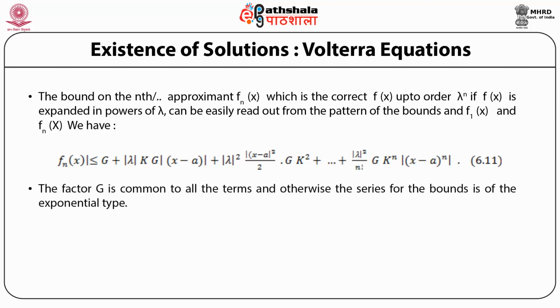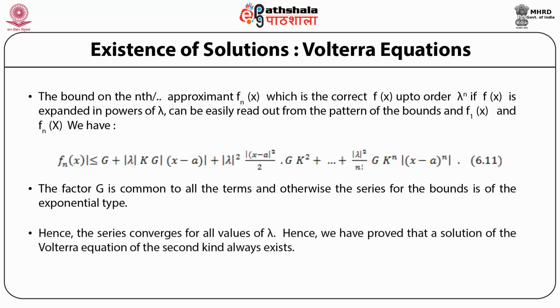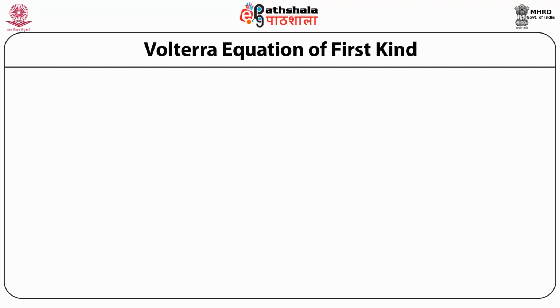The factor g is common to all terms, and the series for the bounds is of the exponential type. So if we take out the term g, then this is a series of the exponential type. Hence the series converges for all values of lambda. Hence we have proved that a solution of the Volterra equation of the second kind always exists. This is an important result we have proved, that a solution of the Volterra equation of the second kind always exists. Now we consider the Volterra equation of the first kind.